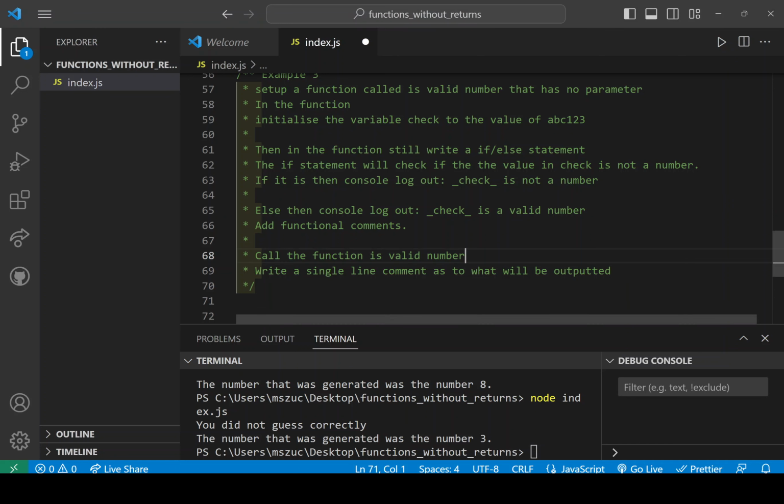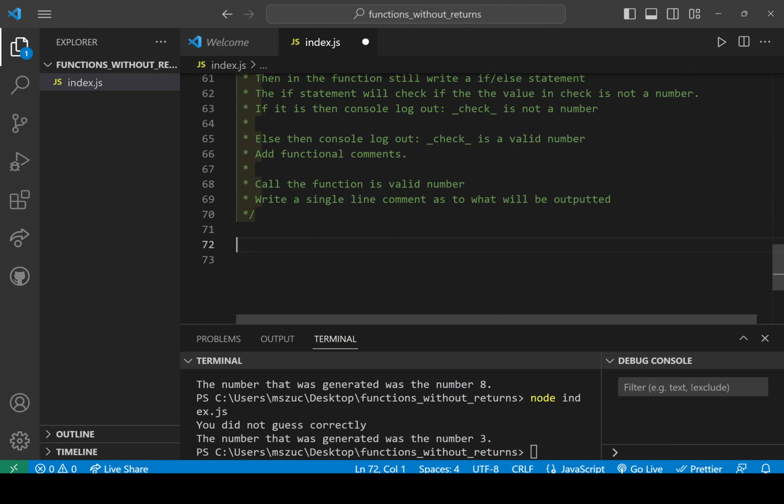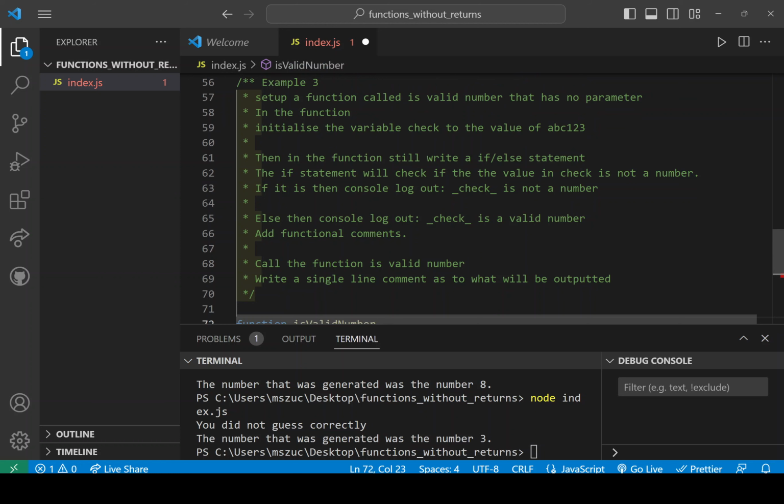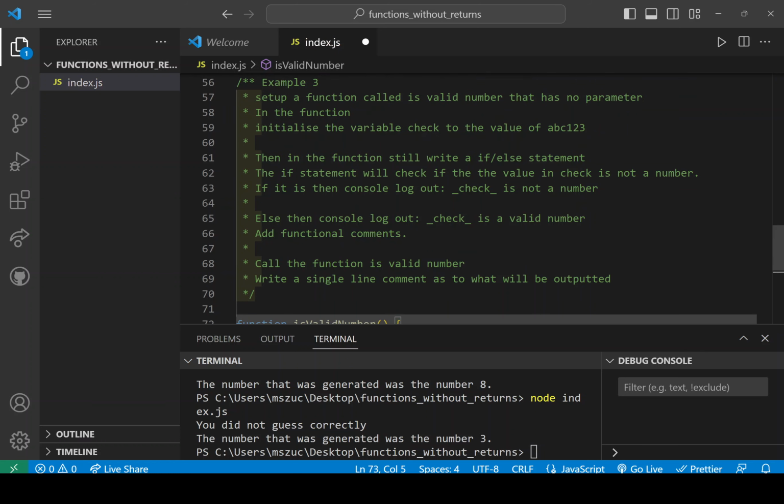Hi everyone, so let's go through another example here with a function with no returns. What we're going to look at here is let's set up a function called isValidNumber. So function isValidNumber, and we can see here it has no parameters. So we still put the rounded brackets, and then a curly brace afterwards.